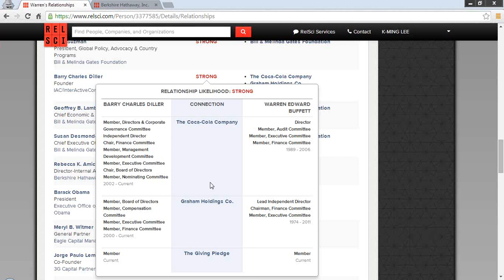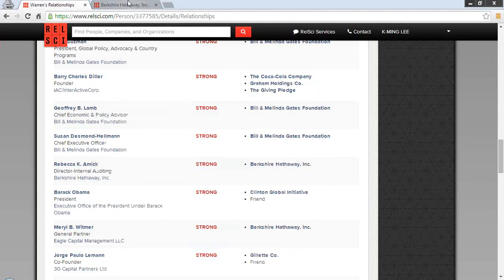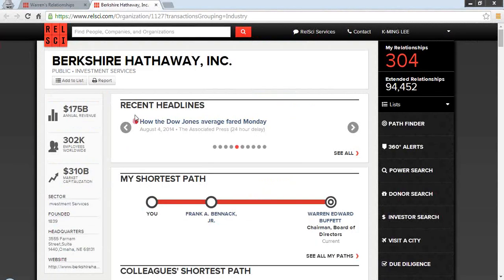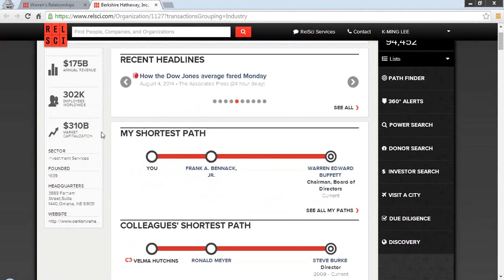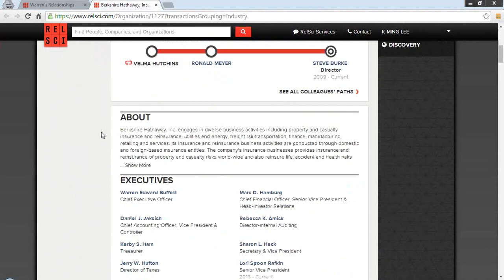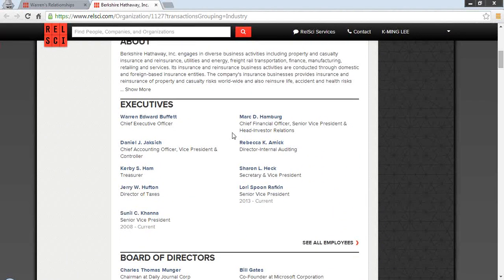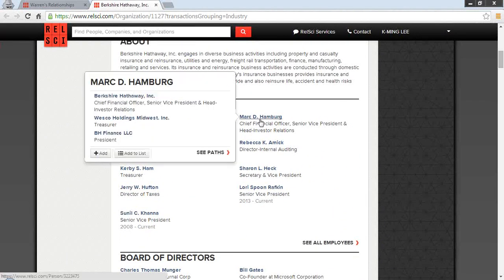Number 3, let's say you're hosting an event and looking for some individuals to invite. You can search for an organization profile of either a client or an advisor of yours to see who at the firm would be an ideal attendee. So I'll pull up Berkshire Hathaway again, and I can quickly scroll down to their key executives and get a sense of who might be a good candidate to invite. Maybe I'm interested in inviting Mark, their CFO, and I can load up a profile on him and then find my path or connection to Mark as well.